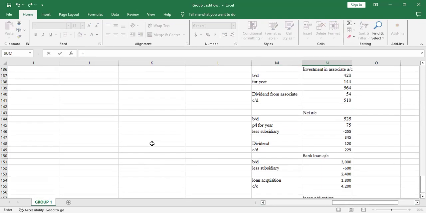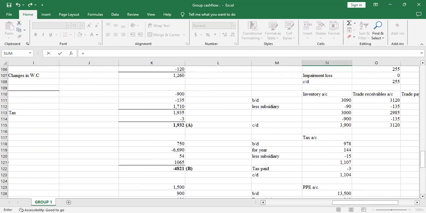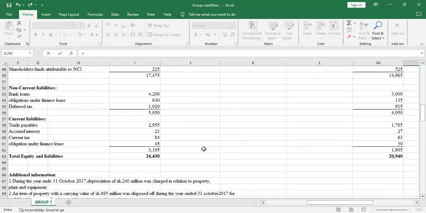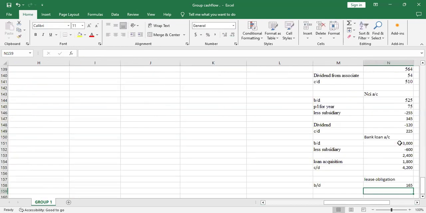So the balance brought down, I'll go back to the statement of financial position and check obligation under finance. Yeah, it's this one. So I'll combine them plus the one under this one. So that will be my balance brought down.